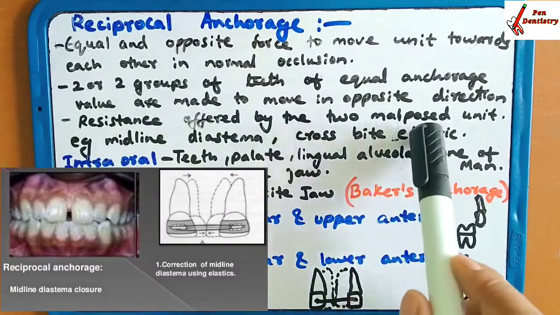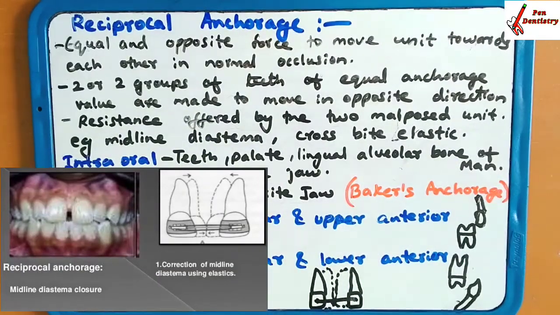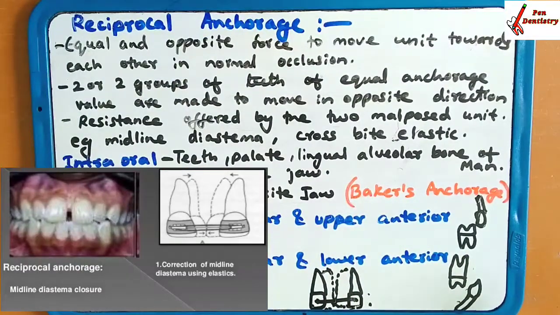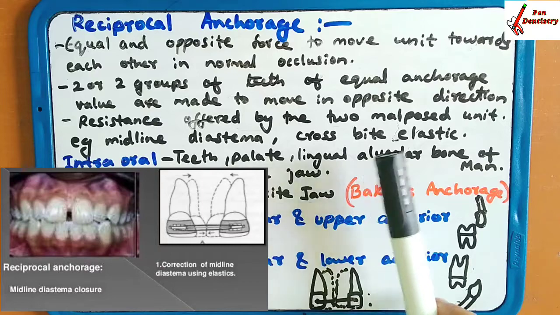Resistance offered by two malopposed teeth. The resistance will be offered by both the malopposed tooth units, and both the teeth are going to change position with an anchorage on both. An example is midline diastema. You can use reciprocal anchorage in midline diastema because both the teeth have to move towards the midline in opposite directions.